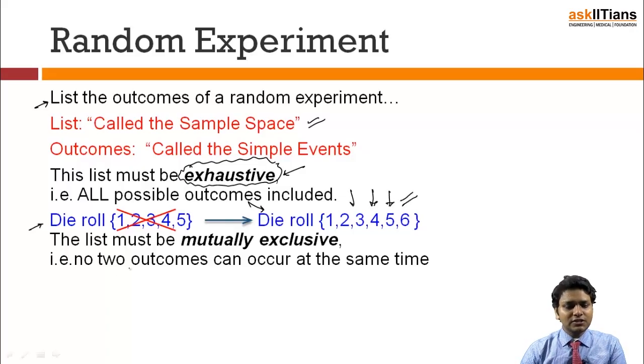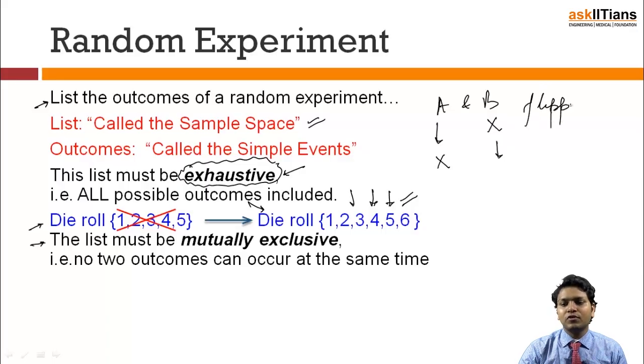Another thing: the list must be mutually exclusive. So what does this mean? Mutually exclusive defines a condition in which suppose A and B are the two things that are bound to happen. If A is happening, B is not going to happen, and if B is happening, A is not going to happen. Consider flipping a coin.